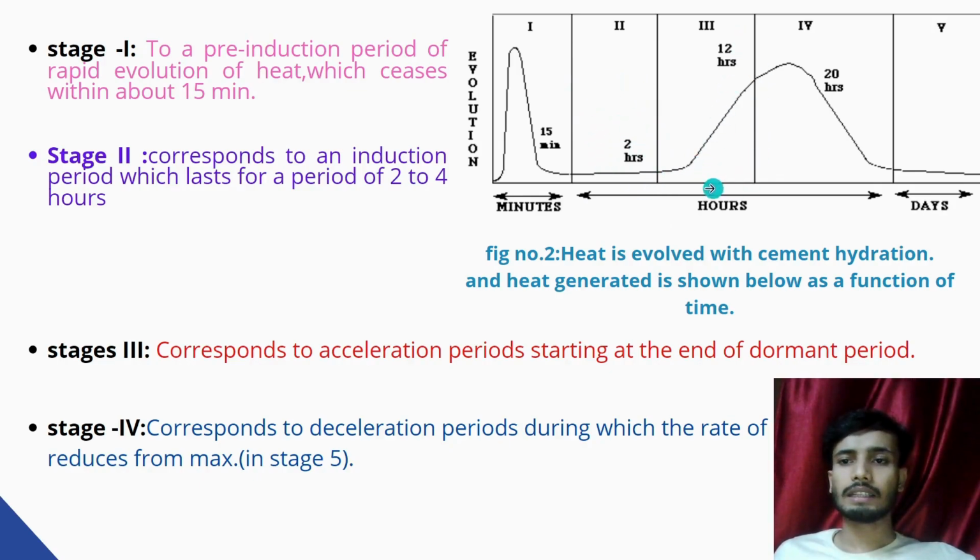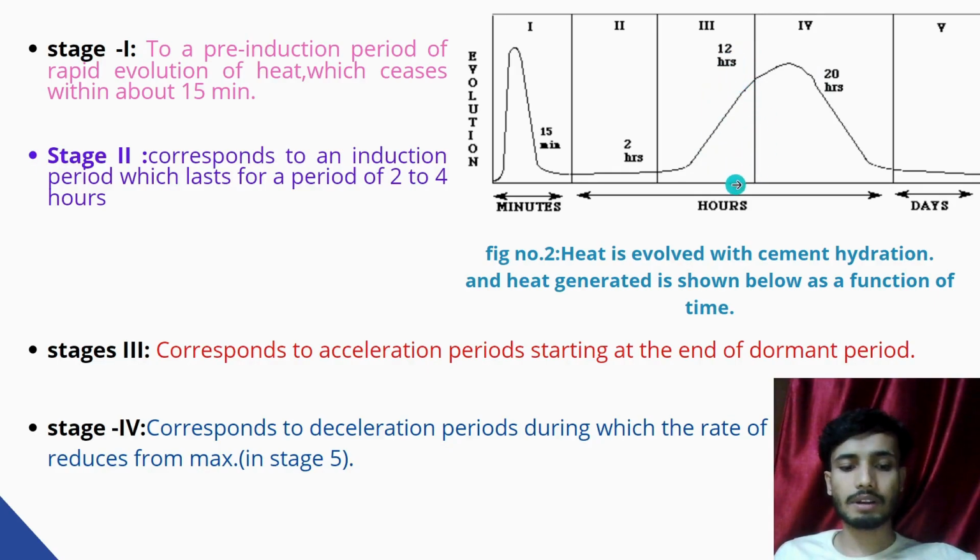Stage 3 represents the acceleration period, starting at the end of the dormant period. By this time, 4 to 8 hours, setting has begun and hardening has begun. And the fourth stage is the deceleration period, during which the heat evolution declines from its maximum value to a very low steady-state rate. And the next slide is